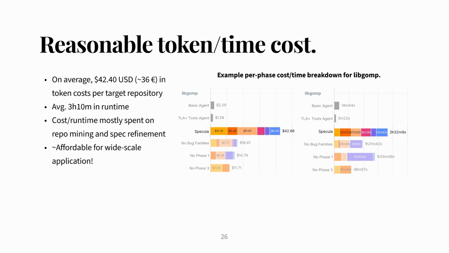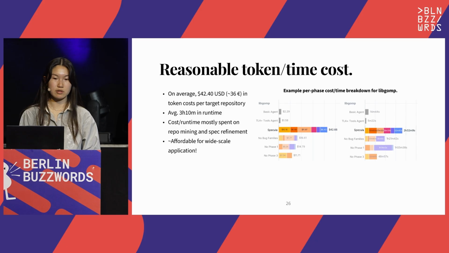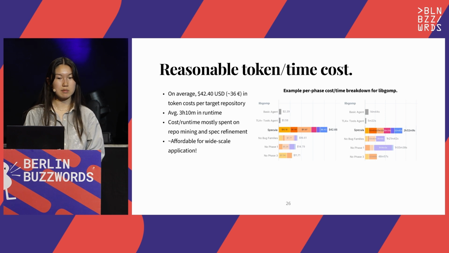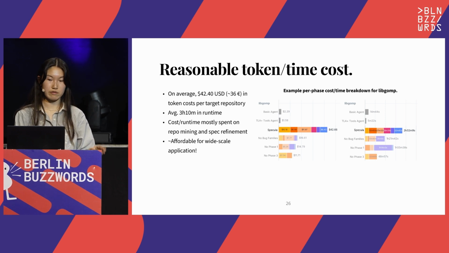So depending on what you're interested in and your tolerance for missing false positive bugs or missing bugs in general, there can be a trade-off in the result quality. But if you're tight on tokens, you could feasibly modify Specula to make it more efficient. In general, the main takeaway here is that Specula is fairly affordable. I know that 36 euros doesn't seem extremely cheap, but when you consider that you likely get multiple bug reports from a single run, and you're able to do this autonomously, Specula opens up a lot of possible use cases. It can feasibly be used in contexts where before, formal methods was limited by cost and human effort in the adoption.